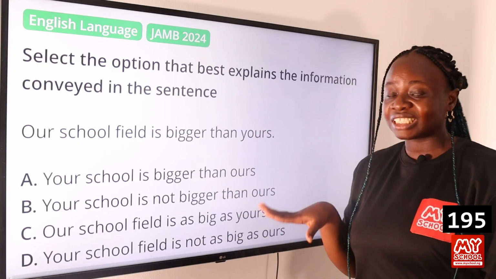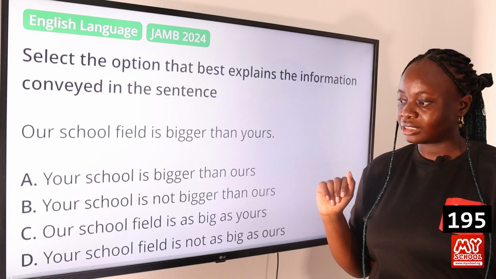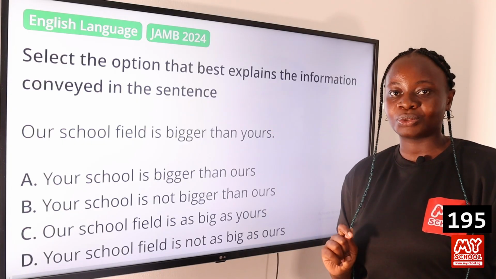So option D best explains that information conveyed in the sentence. Option D is the answer to this question.